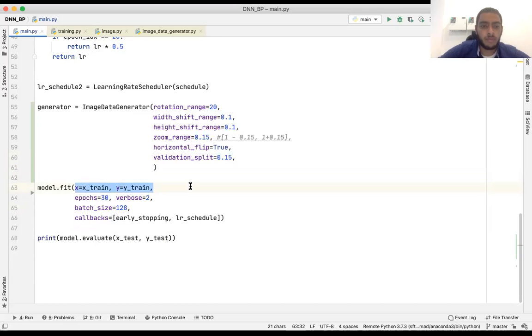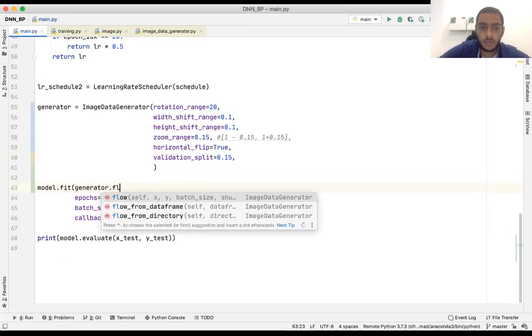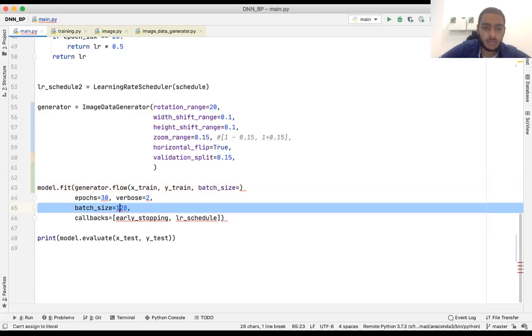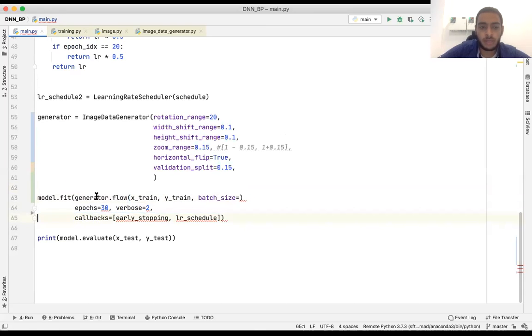Here we will make this generator generate some batches for us on the training set. Flow, X-train, and Y-train. Batch size, same as the batch size here. So we don't need the batch size here, as we will get the batches directly from the generator.